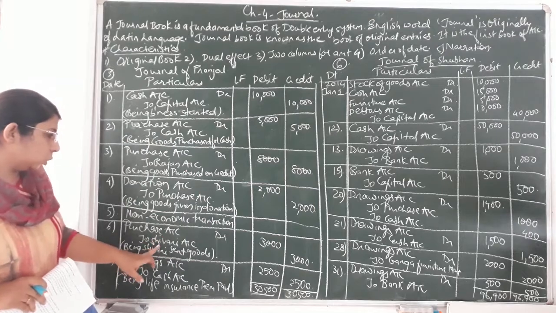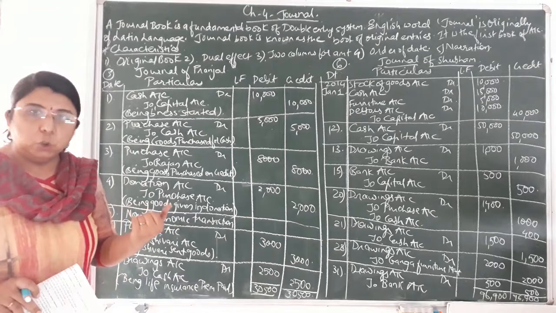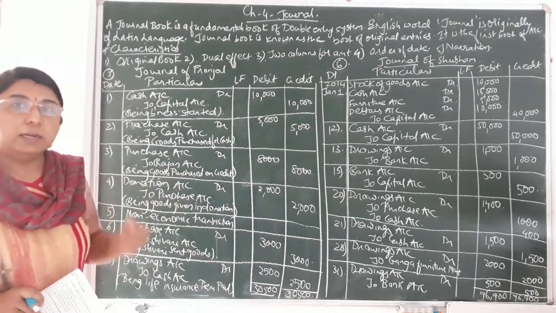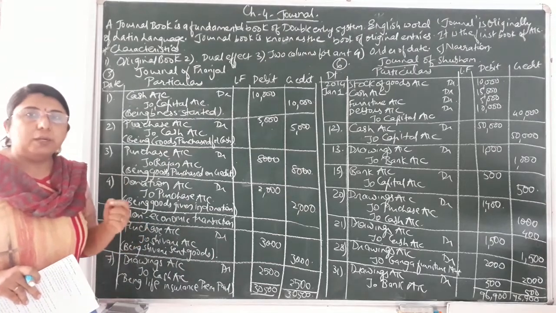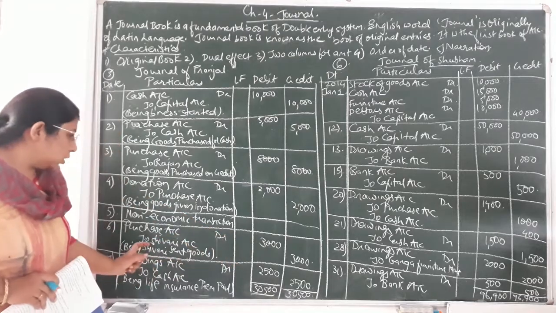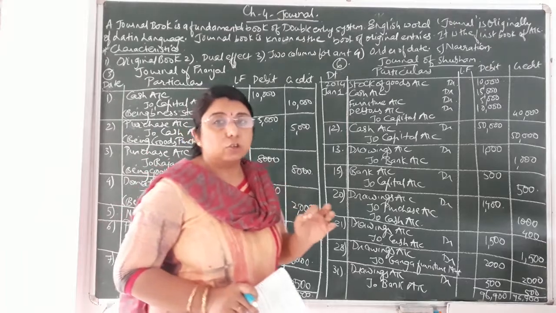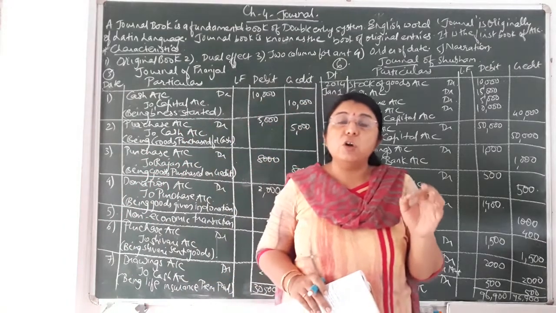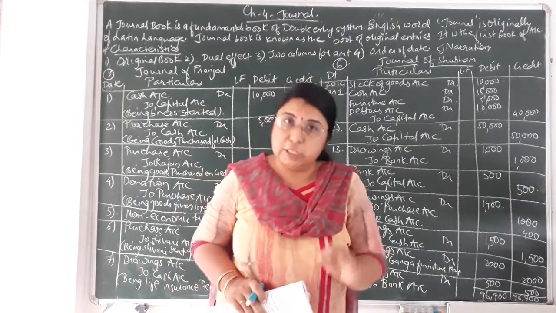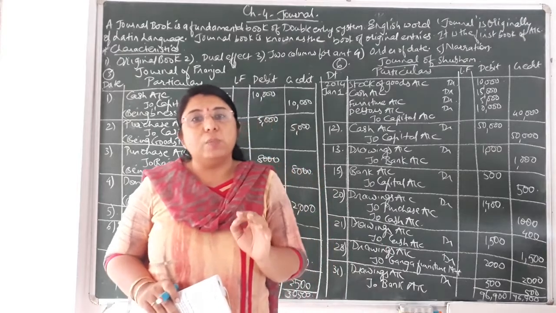Purchase account debit to Shivani's account credit by rupees 3,000. Shivani has dispatched the goods. So ultimately we have purchased the goods from Shivani. So purchase account will be debited. Goods come in, so debit what comes in. Purchase account debit by rupees 3000 to Shivani's account credit, that is 3000, because here it is not a cash transaction. Shivani is the giver of the goods. So as per the rule of personal account, credit the giver. Shivani is the giver of the goods, so Shivani's account will be credited.